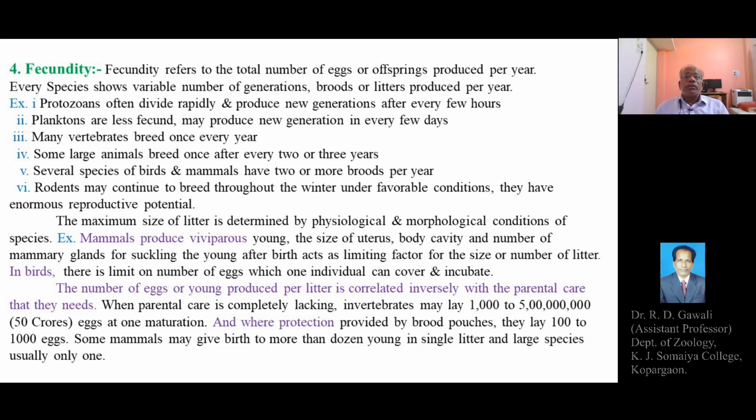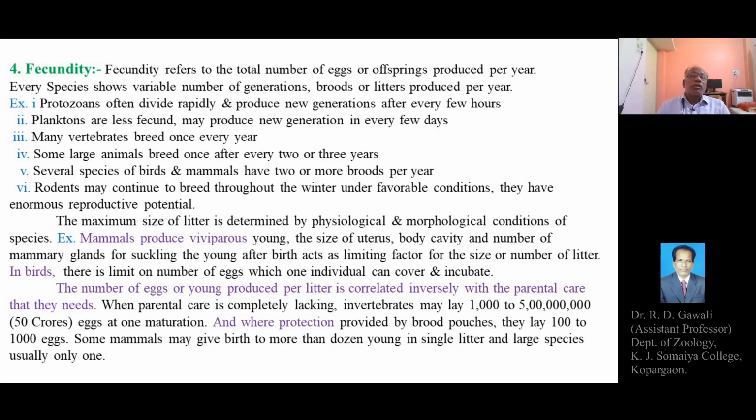Some large animals breed or reproduce only once after every 2 or 3 years. There are some vertebrates that breed once every year.